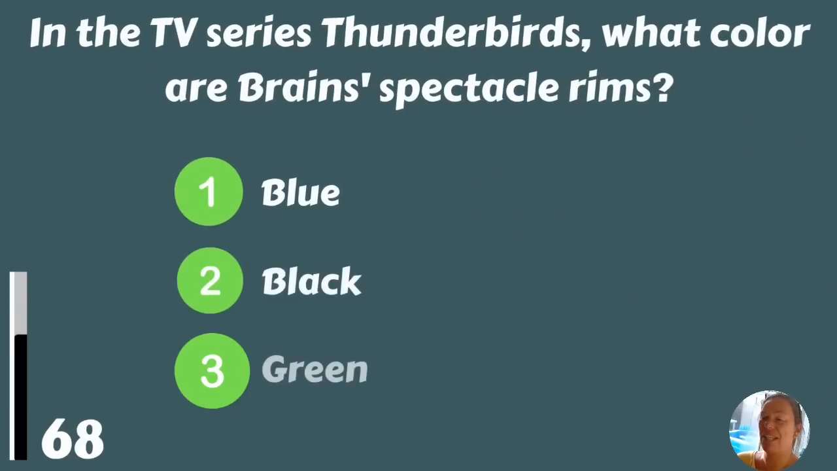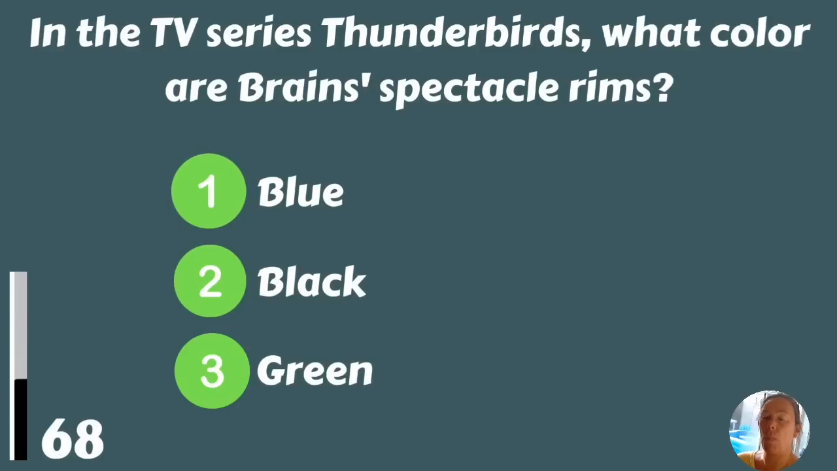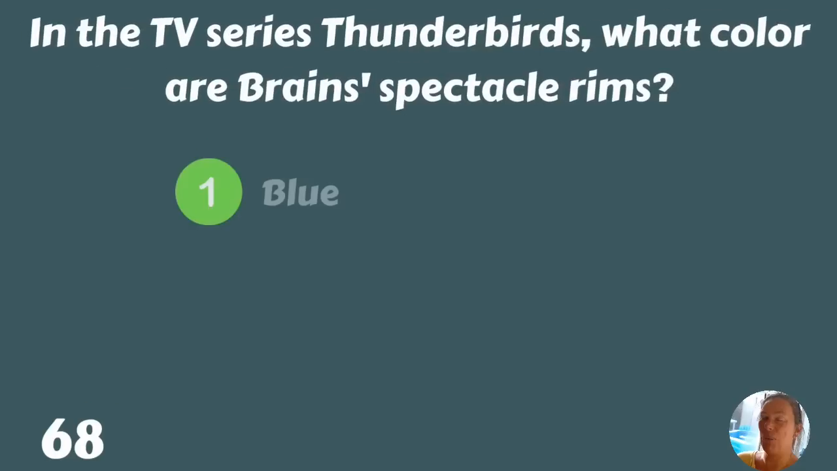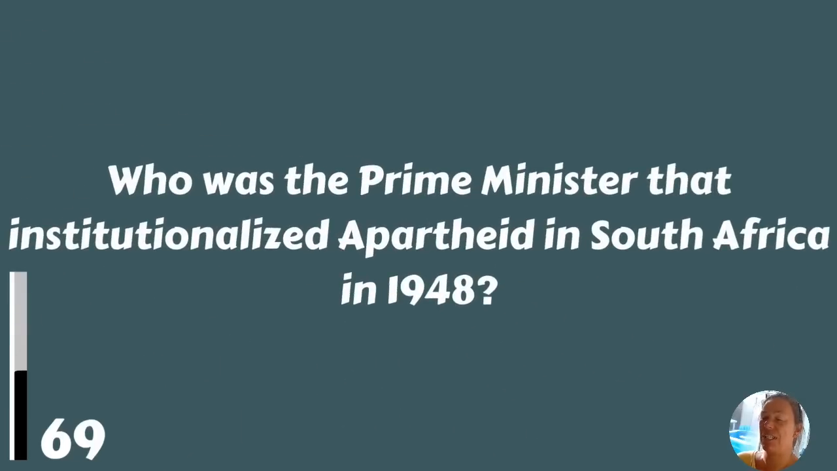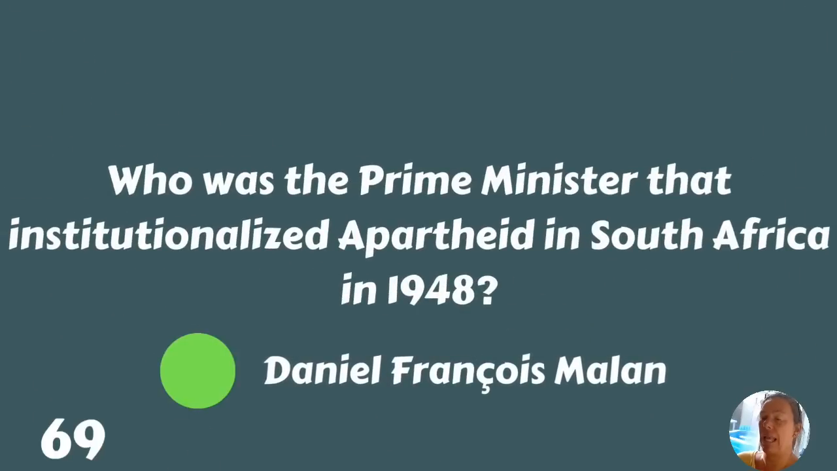In the TV series Thunderbirds, what colour are Brain's spectacle rims? Blue, black or green? Are you trying to visualise him now? They are blue. Who was the Prime Minister that institutionalised apartheid in South Africa in 1948? Daniel Francis Malan.